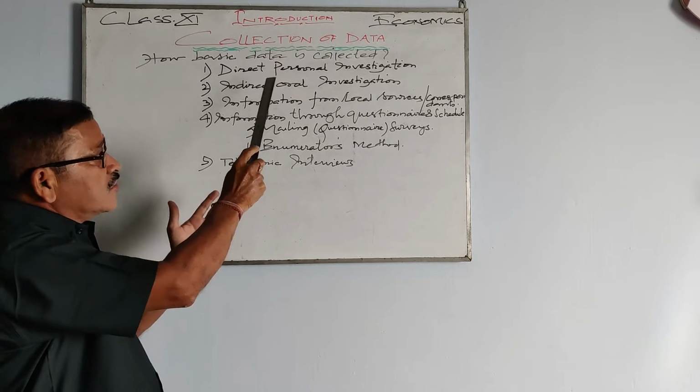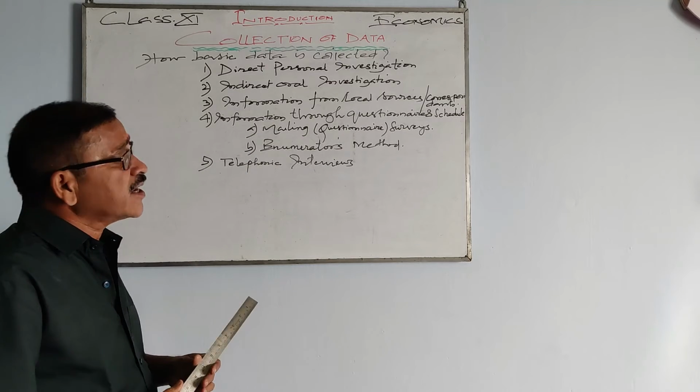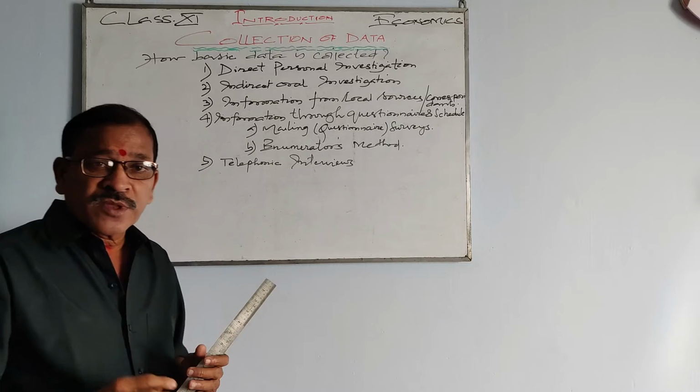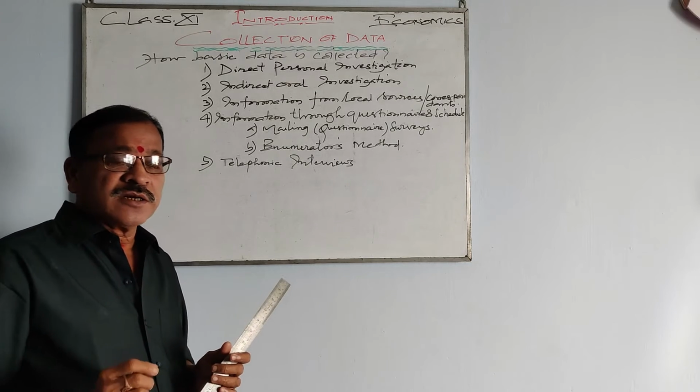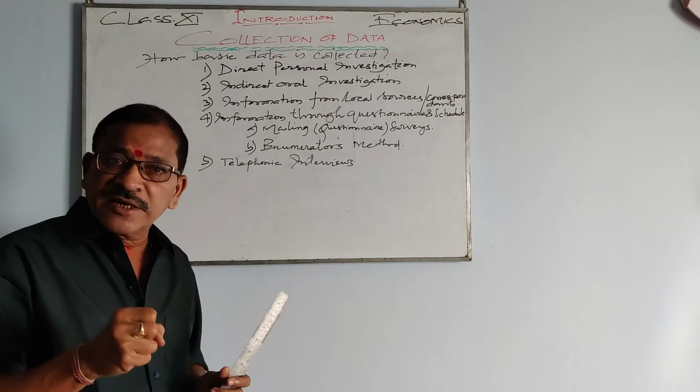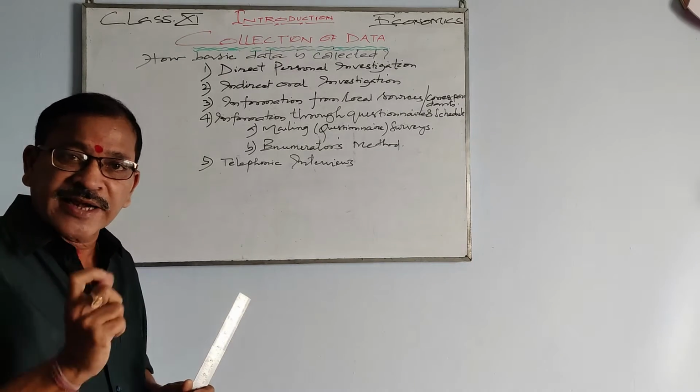So what are those methods? The first method is direct personal investigation. In this, the investigator goes to the person concerned and collects the required data from him directly.